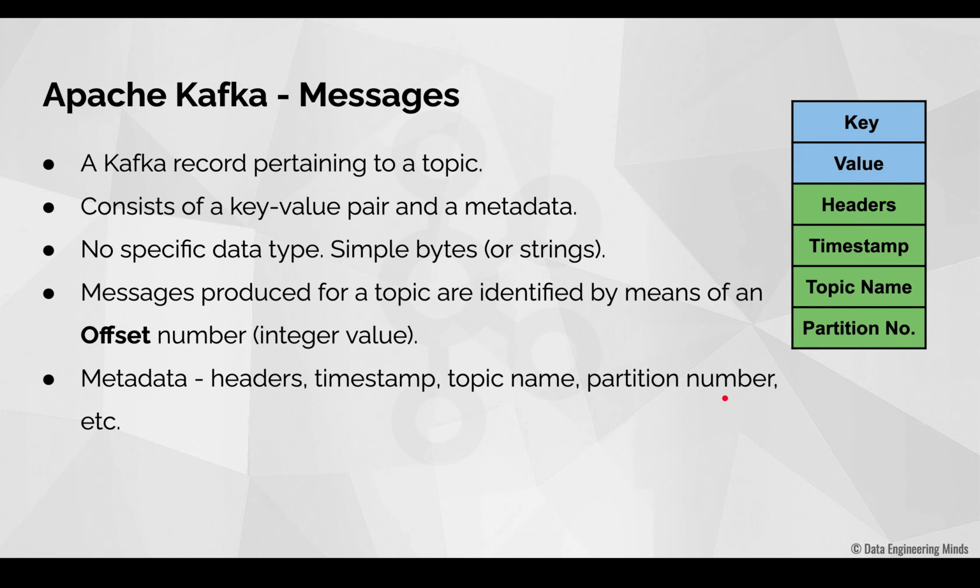So this is an example of a message structure. As you could see, we have key, value, headers, timestamp, topic name and partition number. Just to remind you, the key is completely optional, whereas the value is the actual application record.